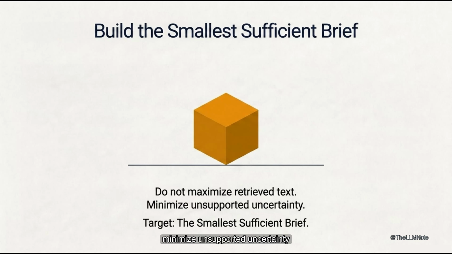Minimize unsupported uncertainty. Start with broad candidate coverage. Apply deeper relevance judgment. Remove repetition. Preserve decisive qualifiers. And stop adding context when the answer is fully supported. The target is the smallest sufficient brief, enough evidence to answer correctly, but little enough that every passage remains legible and purposeful. Every included token should earn its place.